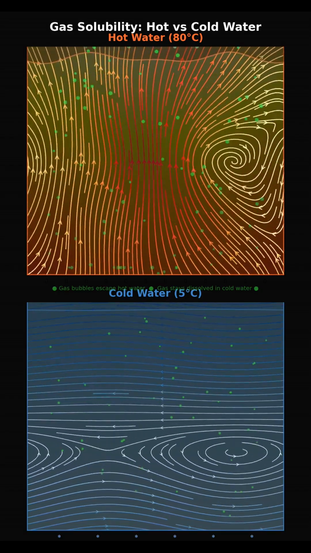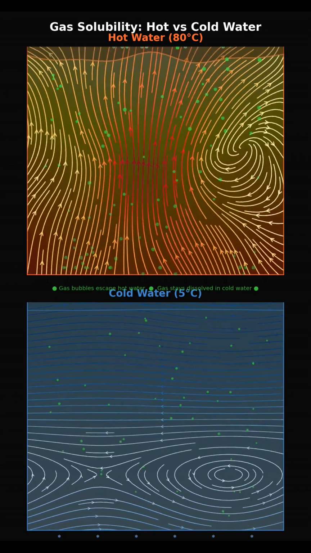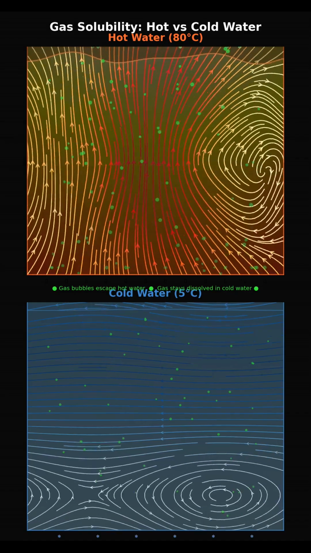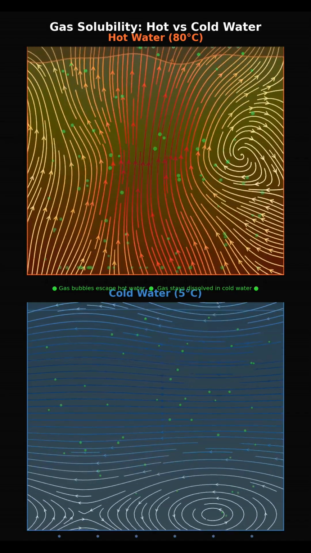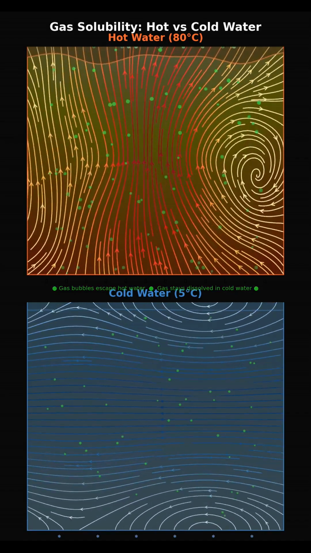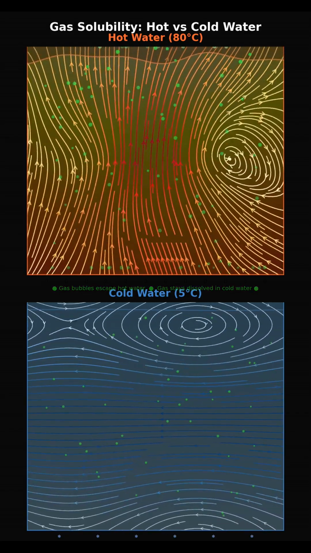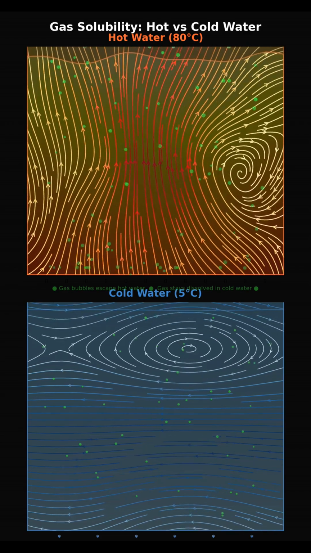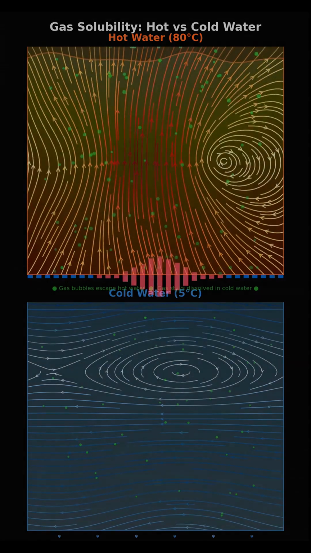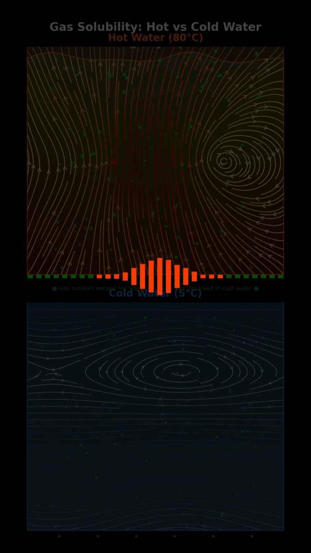Hot water creates these gorgeous convection currents, swirling cells that distribute heat evenly and cool the water faster. But cold water, it just sits there, stratified, stagnant layers trapping heat in the middle like insulation. The cold water is literally sabotaging itself. Here's where it gets really weird. What if cold water doesn't actually freeze at 0 degrees? What if it gets stuck?